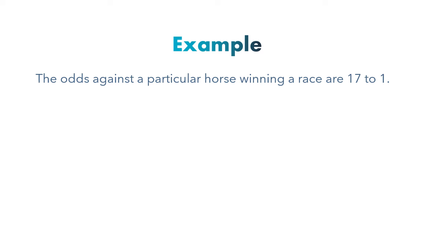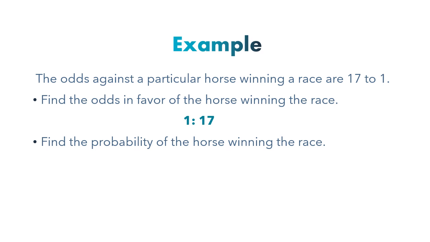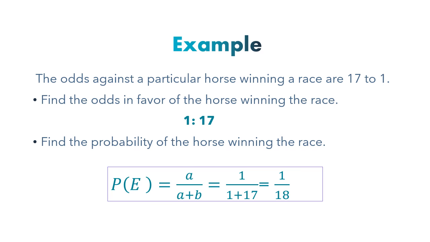The odds against a particular horse winning a race are 17 to 1. Find the odds in favor of the horse winning the race. Just reverse the numbers, so that's going to be 1 to 17. Find the probability of the horse winning the race. That's going to be 1 over 18.